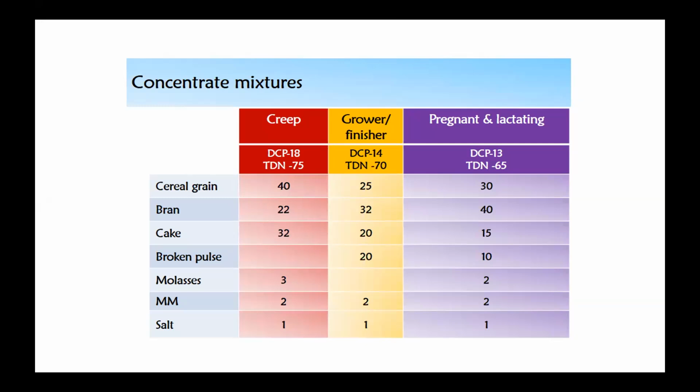Then for lactating and pregnant animals, the DCP, that is digestible crude protein, 13%, TDN 65%. So the cereal grain should be 30, bran 40, cake 15%, broken pulse 10%, then molasses 2%, and then mineral mixture 2%, and salt should be 1%. So these are the scientific type of feeding for goat, so as to improve the production.